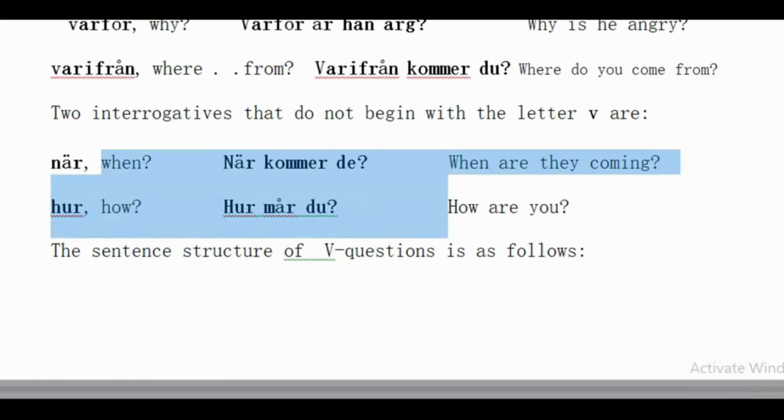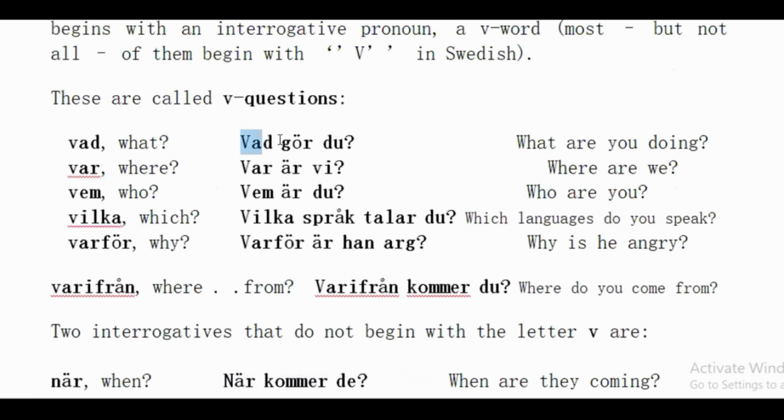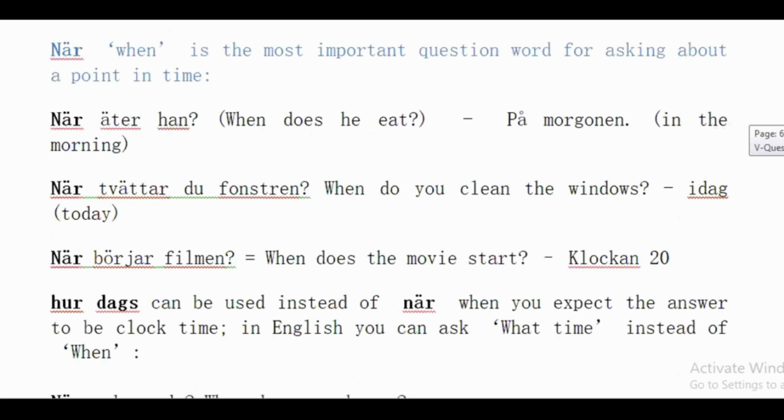Now we take a few examples one by one. This is the sentence structure, that you have V word and then verb and then you have subject. For example, here this is my V word and this is verb and then we have subject. At first with när we used to ask questions about time reference. For example, you want to know someone is late or when he's coming or when you are eating food. In all these questions, basically we have a time. So that's why we can use när whenever we want to ask anything about time.